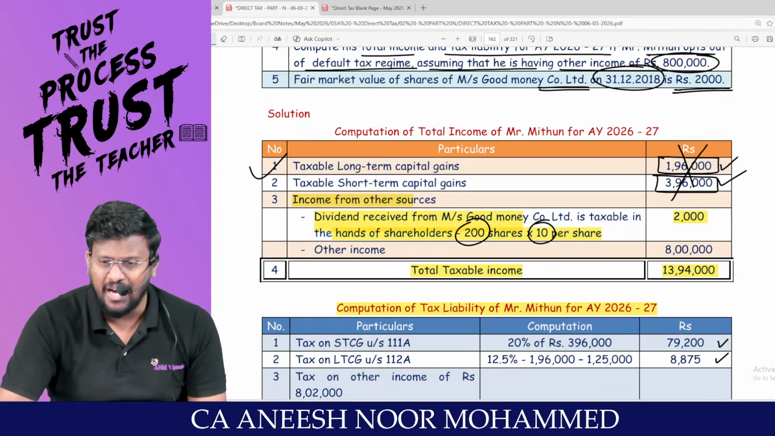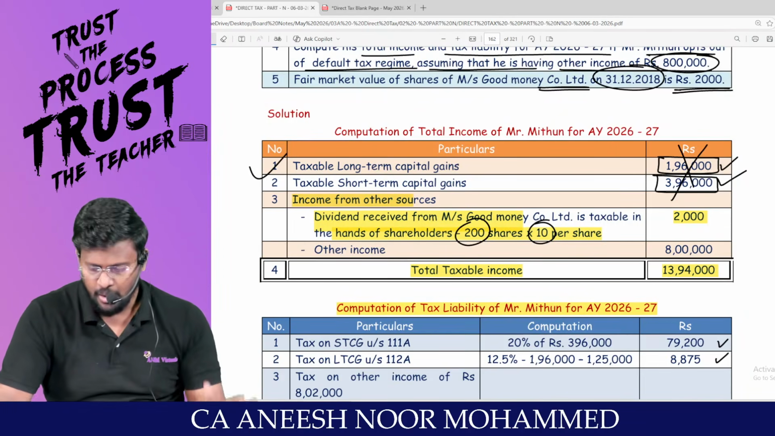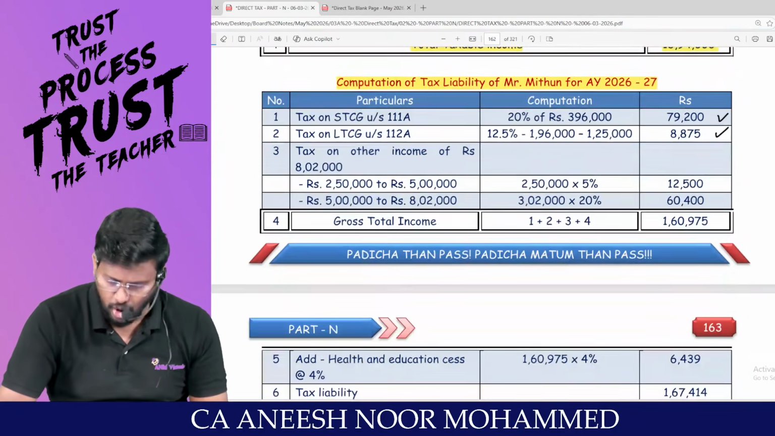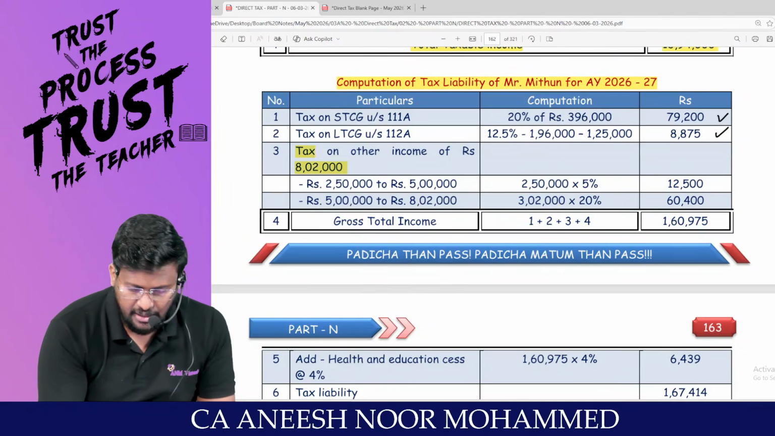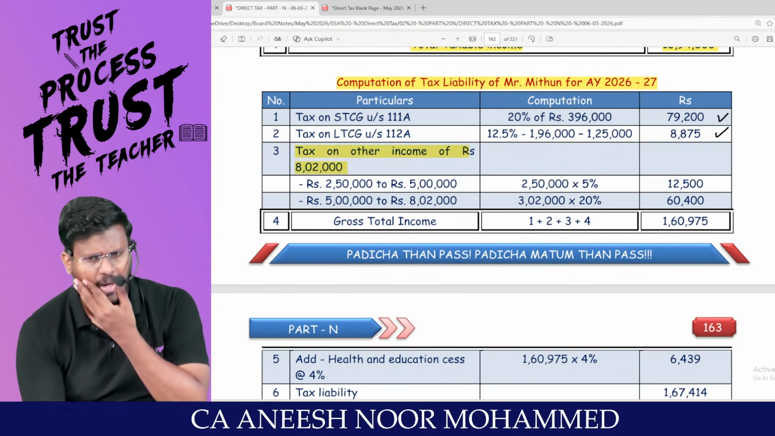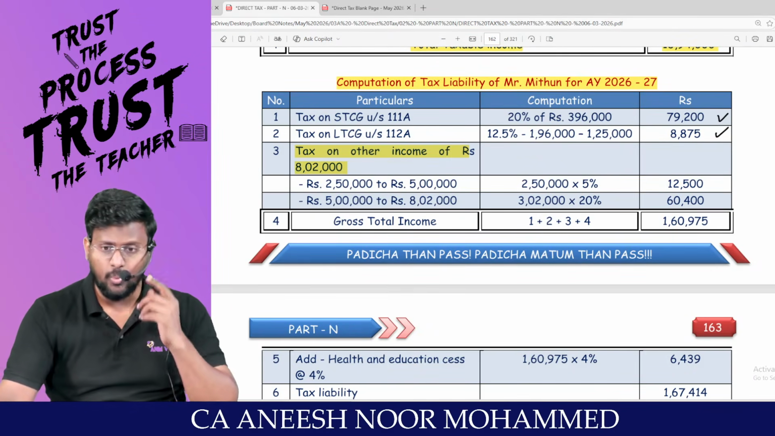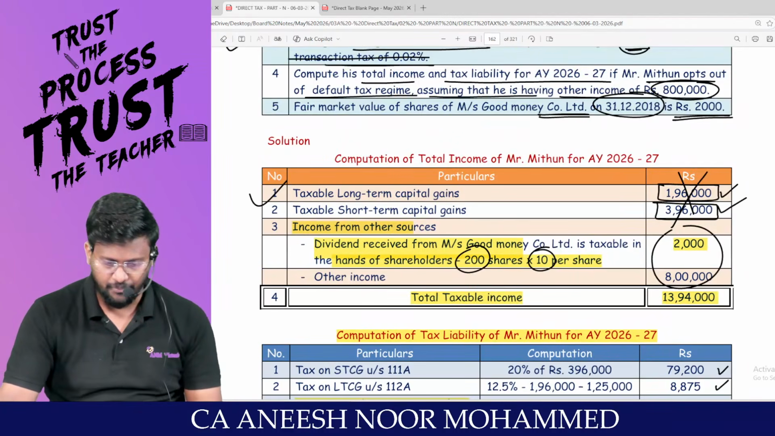So look here. These two incomes are special incomes, special rates applied. Whereas the 8,02,000 is normal income. For that 8,02,000, the normal tax rate will be applicable. Am I right? Which tax regime do these people want to travel through?